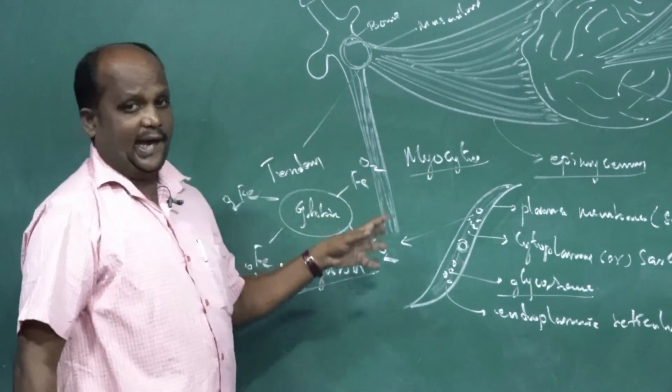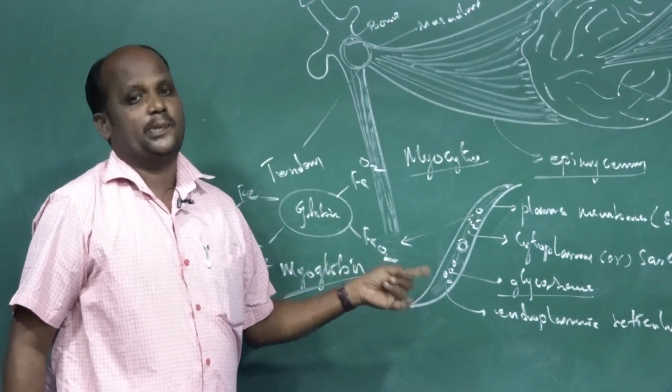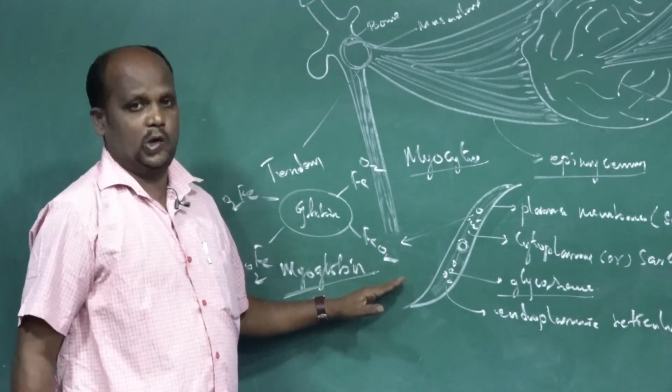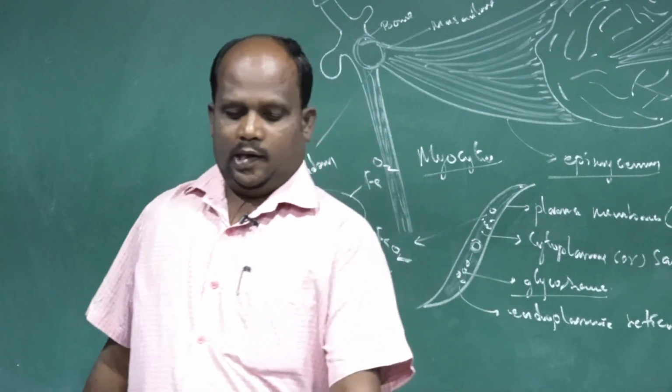Carrying 4 oxygen molecules, it is also called the muscular respiratory pigment. That name is myoglobin. What is the name? Myoglobin.